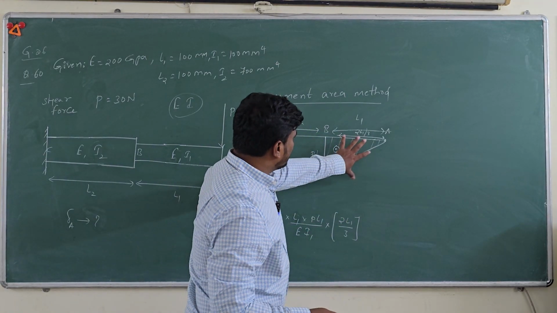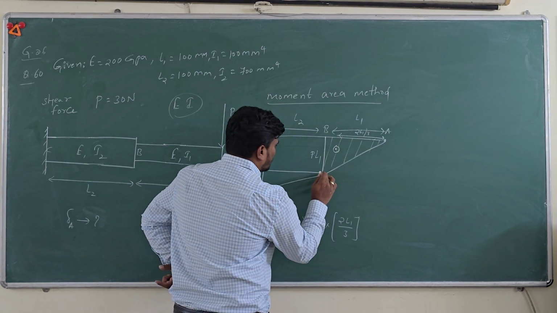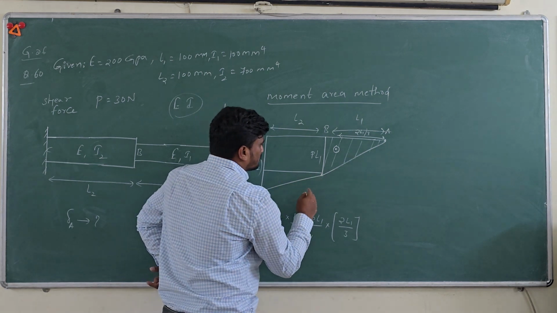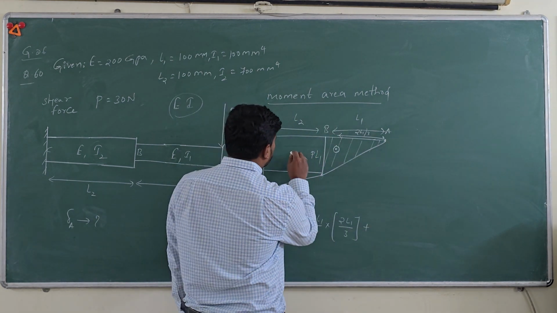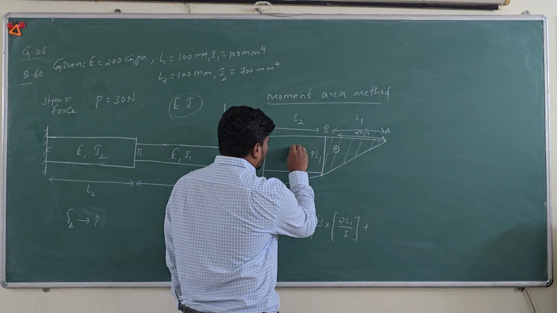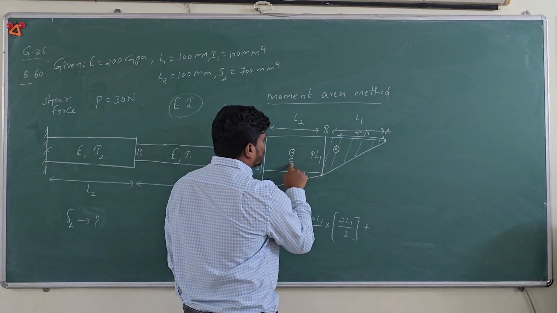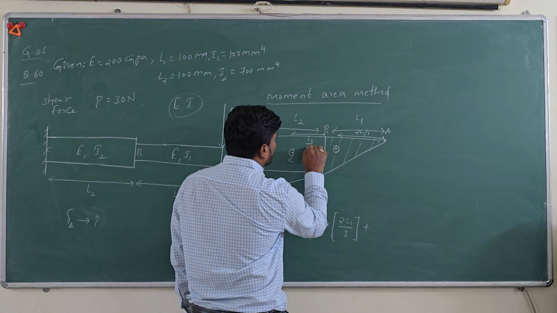Okay, once you are done with this one, then since it is a trapezoid, you can break this into a rectangle and a triangle. Okay, first we'll go with the rectangle. So first you mark the centroid of the rectangle, which is located from point A to this centroid of the rectangle. This will be L2 by 2 of the rectangle.